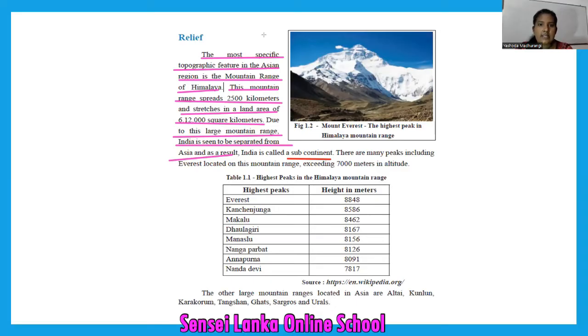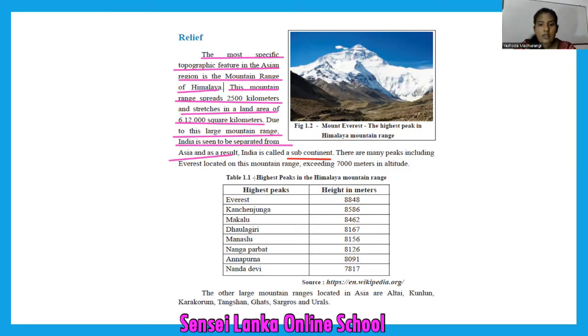Then look at the next sentence. All of you look at the next sentence now. There are many peaks, including Everest, located on this mountain range of Himalaya, exceeding 7,000 meters in altitude. What is altitude? Altitude is the height from the sea level.